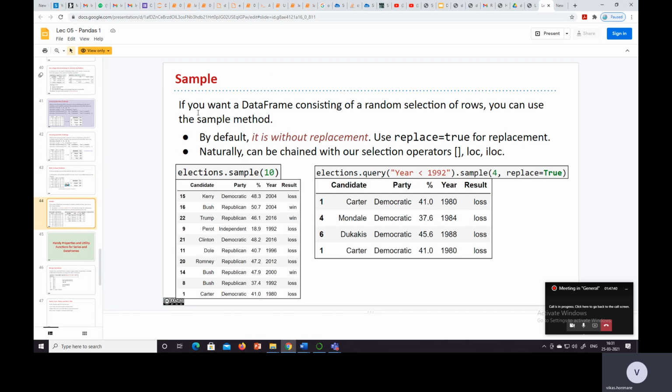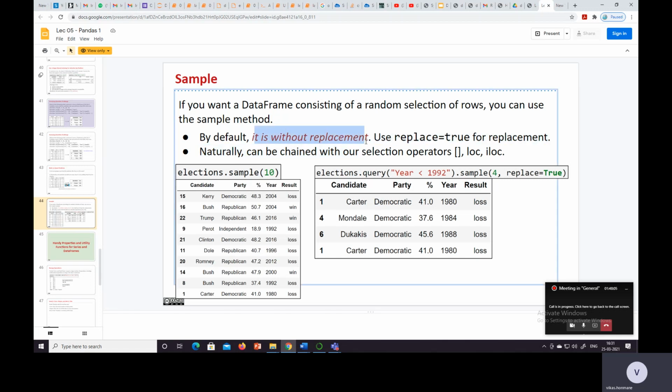Then sample. Okay, so sampling techniques we have seen so many times. If you want a data frame consisting of a random selection of rows, you can use the sample method. Okay, so we can use the sample method, and thereby we get a random selection of rows. By default it is without replacement.